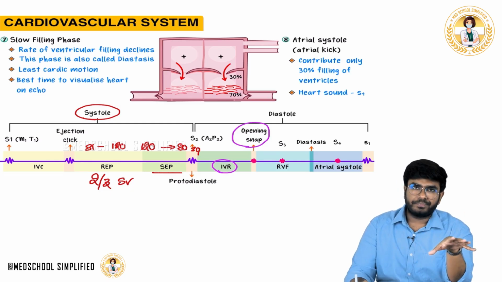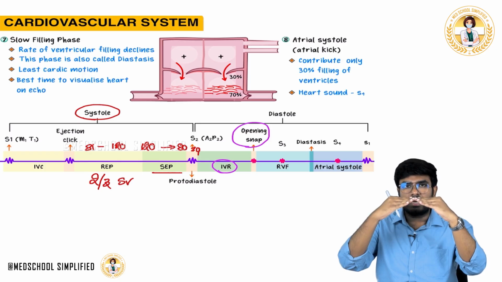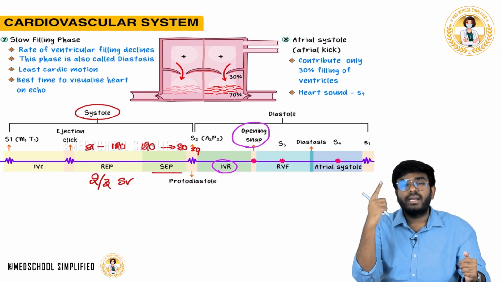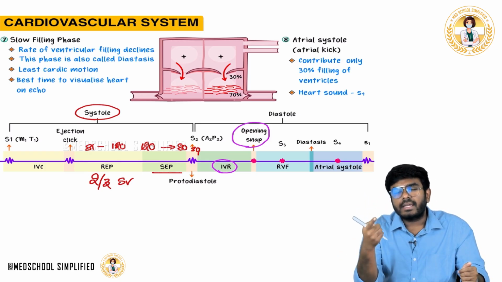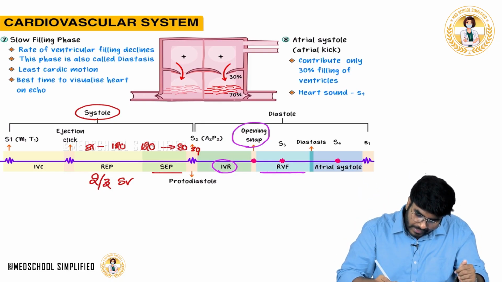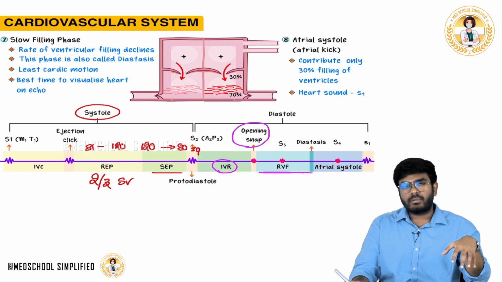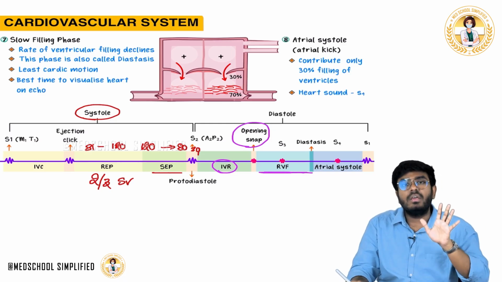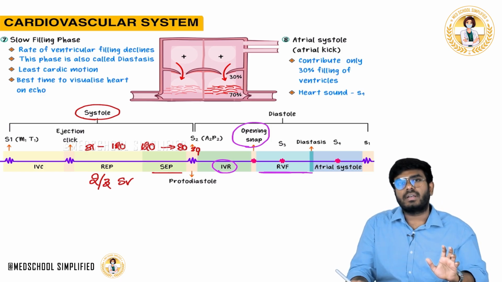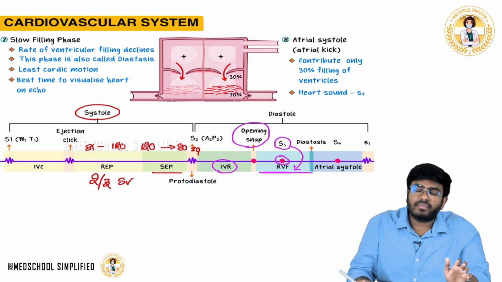After opening snap, what will happen? Once these atrioventricular valves are open, 70% of the blood from the atria is going to fall down into the ventricles. That is rapid ventricular filling. Whenever rapid ventricular filling happens, what will happen? The 70% of the blood which is now striking the ventricular wall will cause the vibration of the ventricular walls, which will cause a heart sound, S3 heart sound. So please concentrate on this sound. Okay, S3 heart sound is heard during rapid ventricular filling.